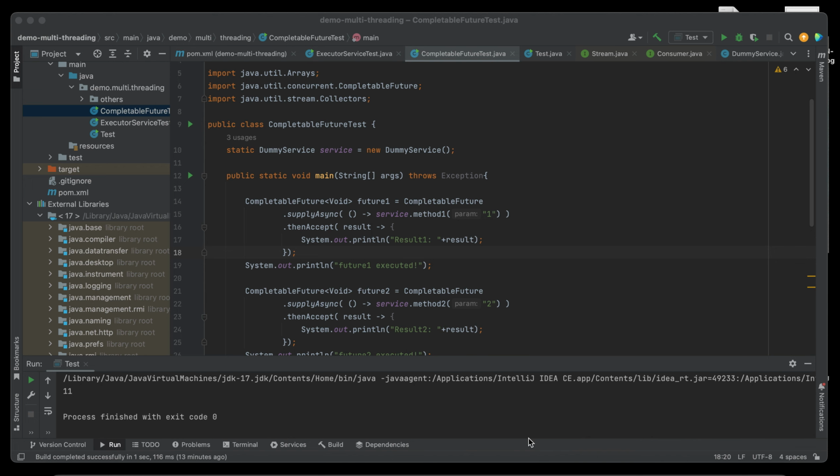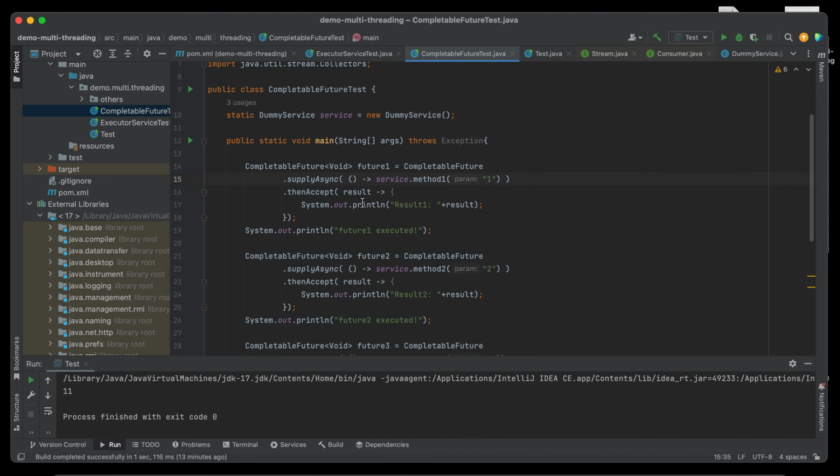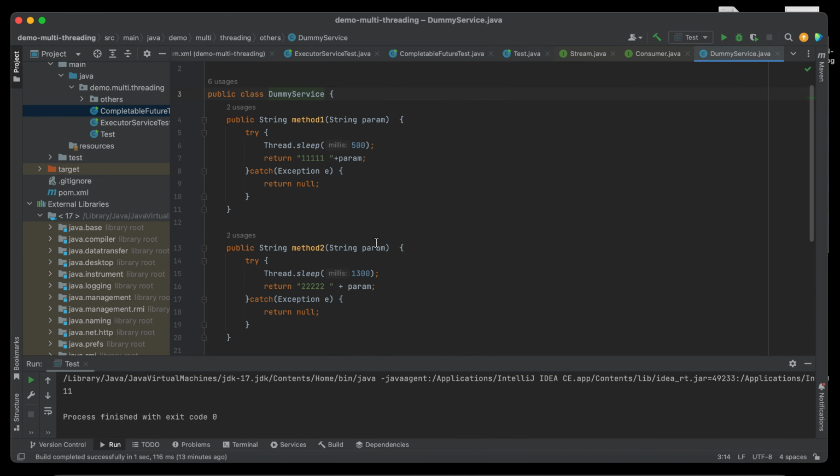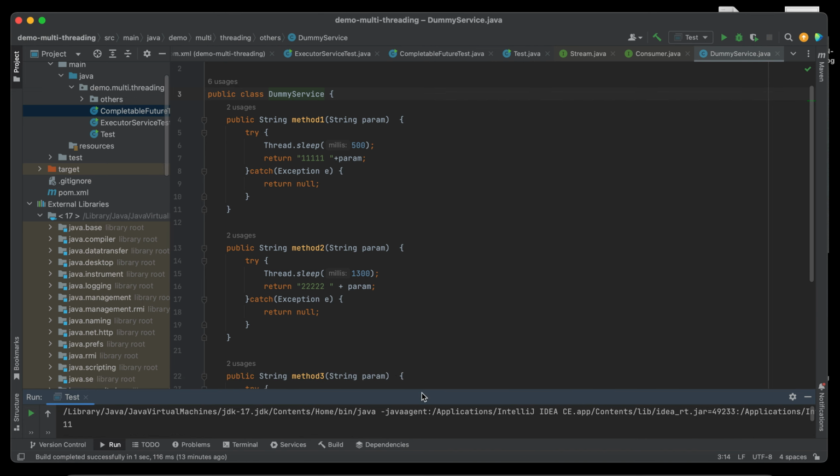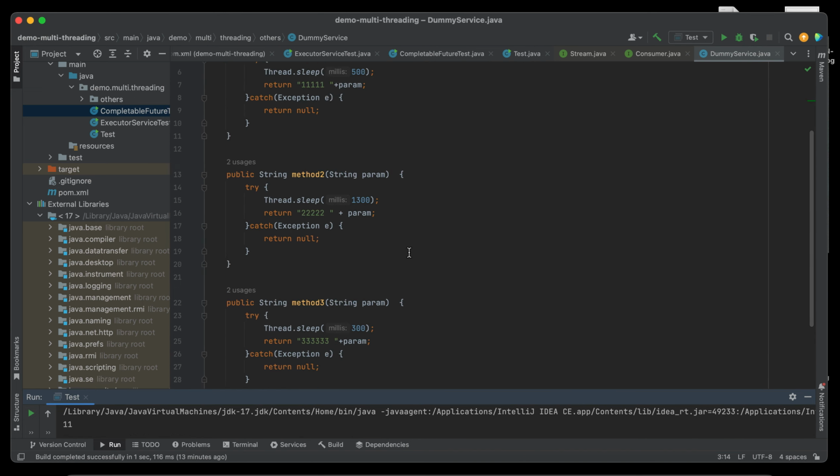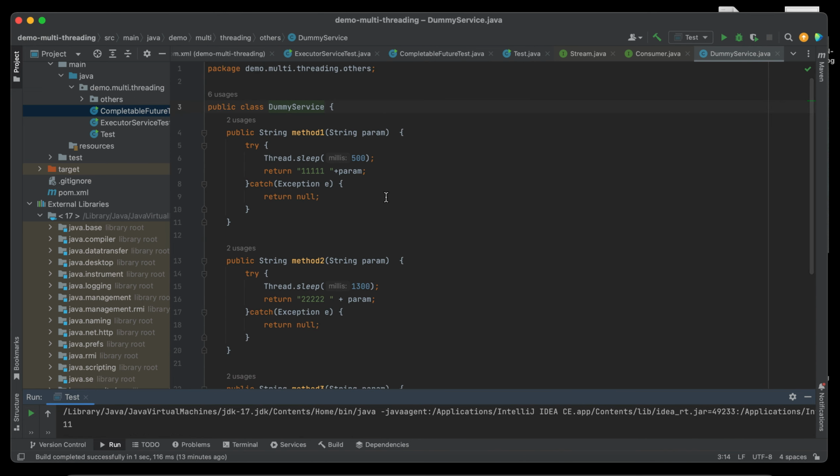Alright, so to help us understand more, let's jump into the code. I have here an example. I have created a dummy service, which comprises dummy methods.